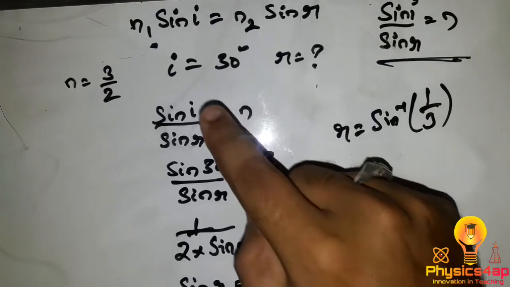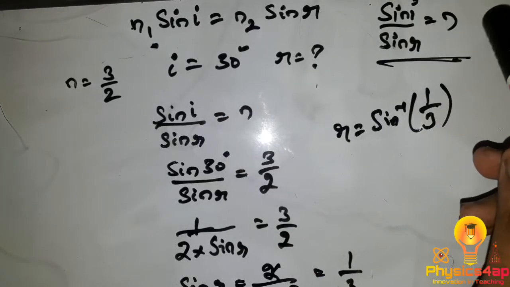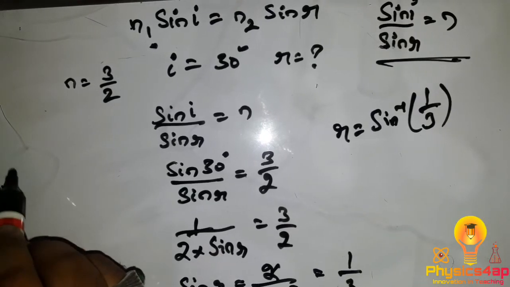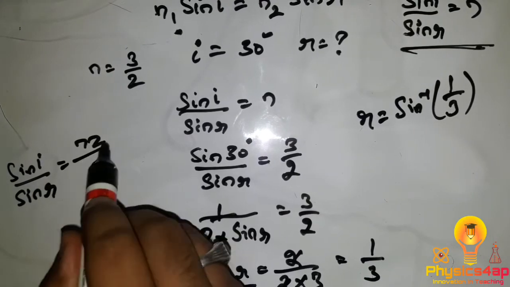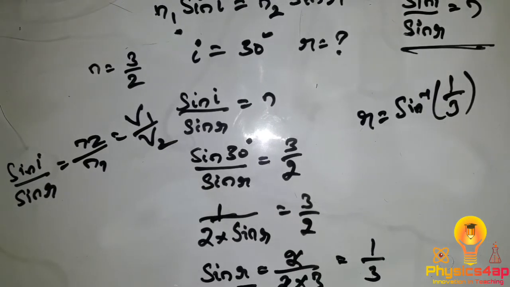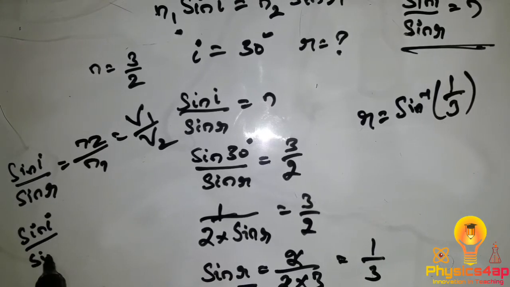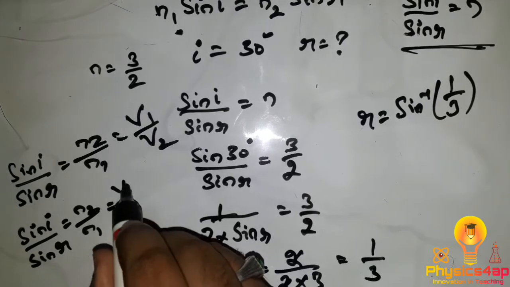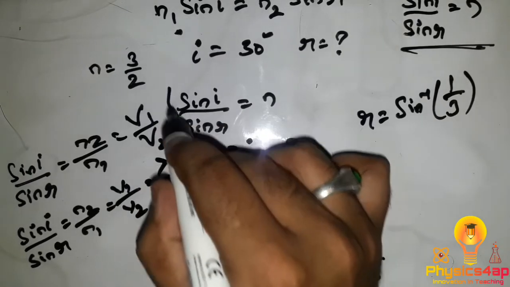So the Snell's law formula is n1 sin I equals n2 sin R, or otherwise sin I by sin R equals n, or otherwise sin I by sin R is equal to n2 by n1, or it can be written as v1 by v2. So sin I by sin R equals n2 by n1 equals v1 by v2 equals lambda 1 by lambda 2.